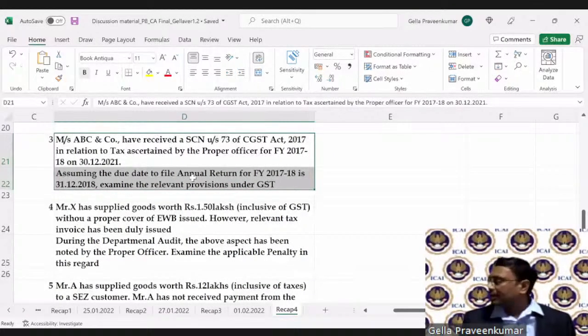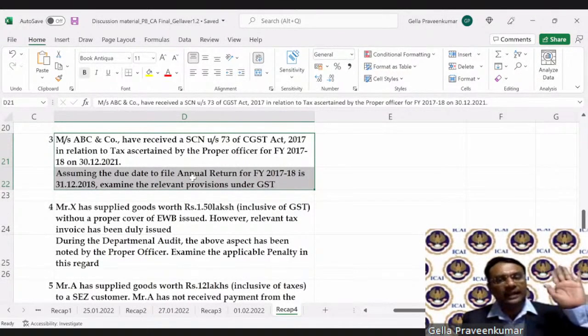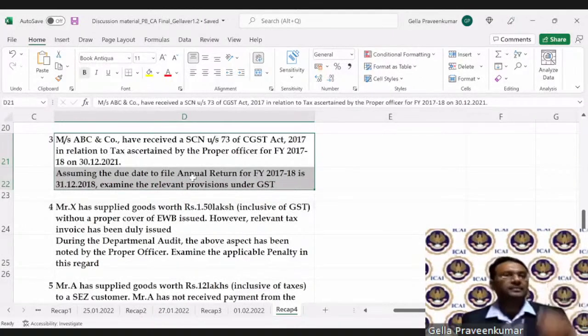Is the show cause notice right, or is the show cause notice not correct? Now, take it from me. 2 years down the line, all of you are going to get qualified and you're going to handle the litigation. So whenever a notice comes, it is your duty to check whether the notice has got legality. Means whether it is right to discuss or whether it is bad in the law. This is your first activity you need to do.